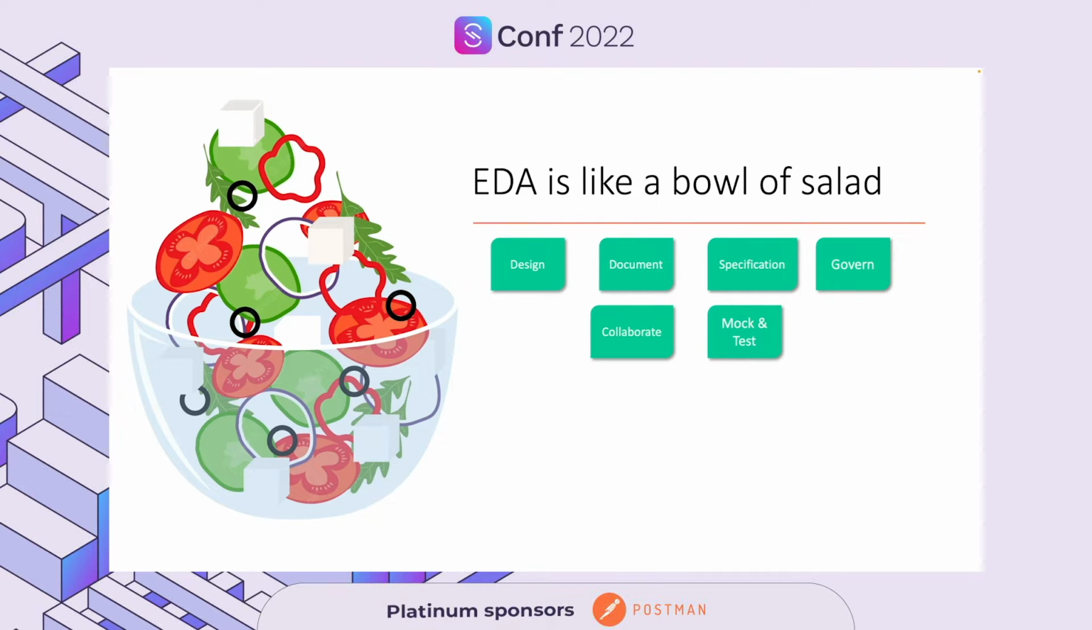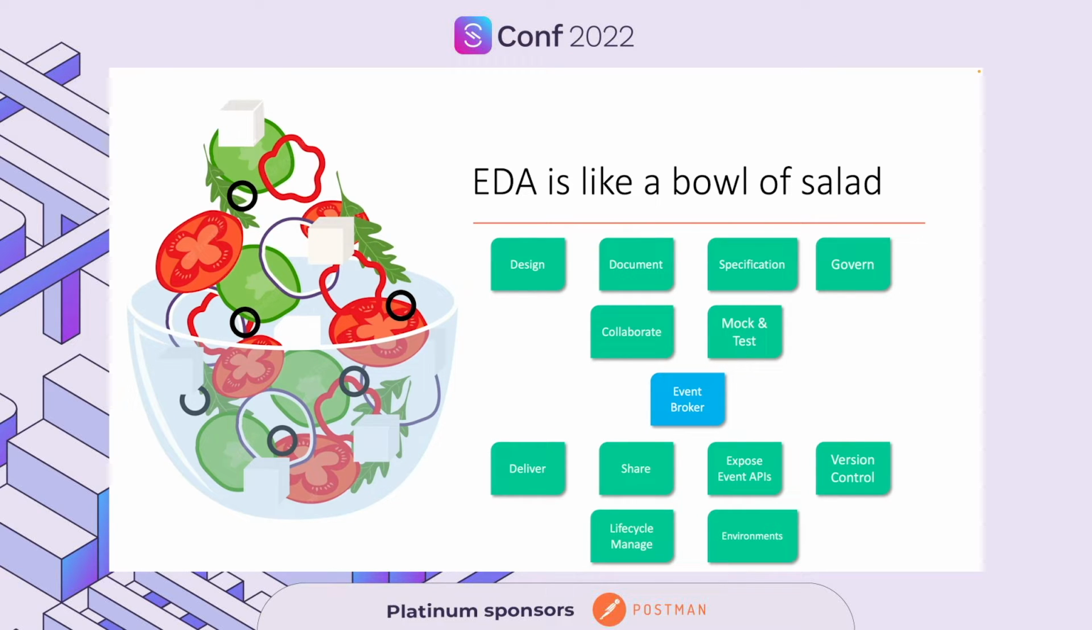There's also the runtime aspect of implementing and deploying an event-driven architecture, and this is where event brokers come into the mix. Post-deployment, you want to deliver your applications. You want to share the different event APIs and the asynchronous APIs that are involved in your underlying systems. You want to expose them as event API products. There's version control, there's lifecycle management, and there are environments.